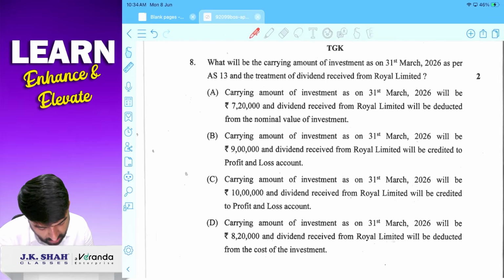What will be the carrying amount of investment on 31st March as per AS 13?